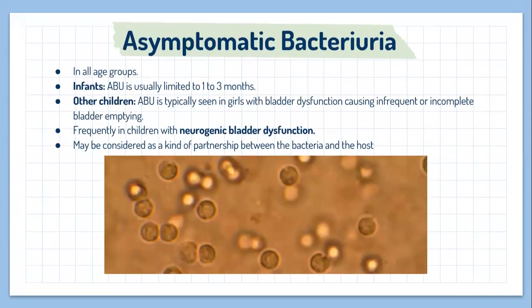In relation to asymptomatic bacteriuria or ABU, it can be found in all age groups. In infants, the duration of ABU is usually limited to 1 to 3 months. In other children, ABU is typically seen in girls with bladder dysfunction causing infrequent or incomplete bladder emptying. ABU is also frequently found in children with neurogenic bladder dysfunction causing infrequent or incomplete emptying, or those requiring indwelling foreign materials such as catheters or vesicostomy tubes. ABU may be considered as a kind of partnership between the bacteria and the host, protecting against symptomatic UTI in susceptible individuals.